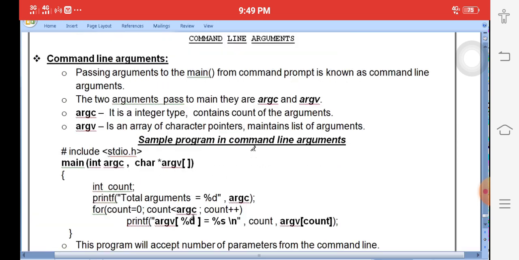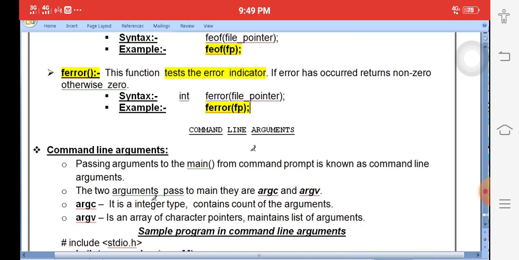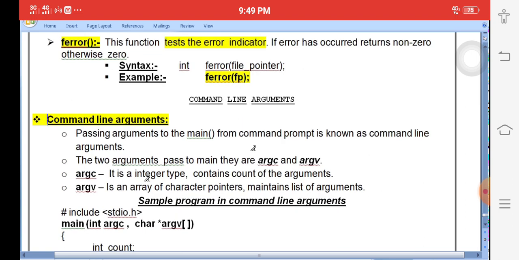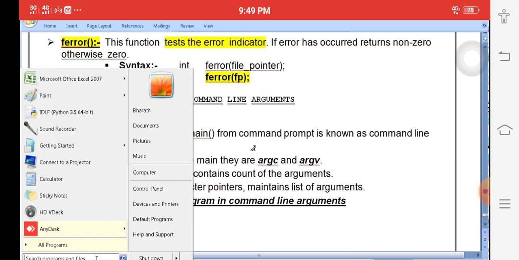So we will explain another question, a 5 marks question, that is command line arguments. Command line arguments is nothing but passing commands at the MS-DOS command prompt. DOS commands: just click on the start button.